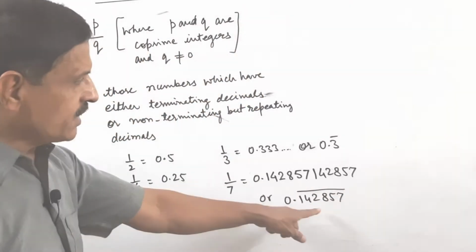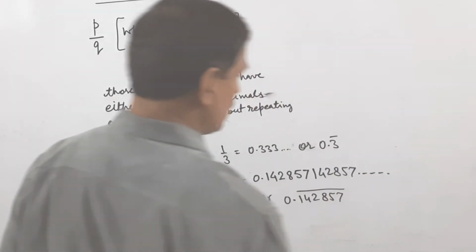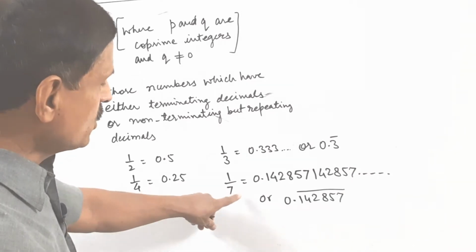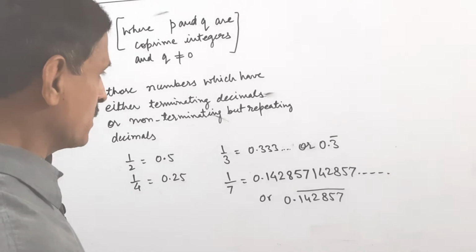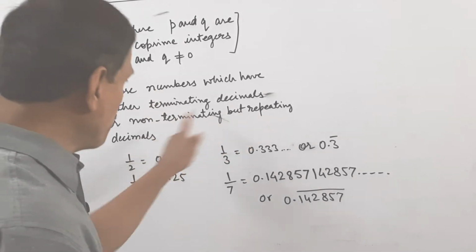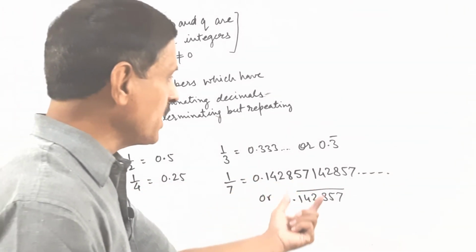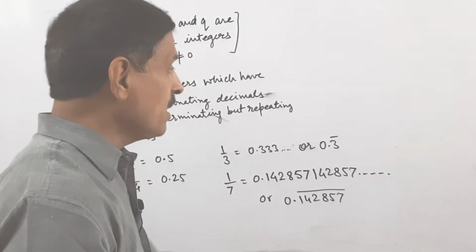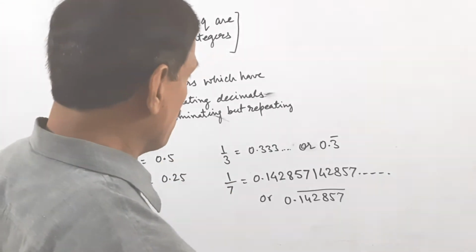The same set of digits repeat and this division is never terminated. Such numbers are called rational numbers. So these have terminating decimals and these have non-terminating but repeating decimals. So either a single digit or a group of digits may repeat continuously and the division is never complete.